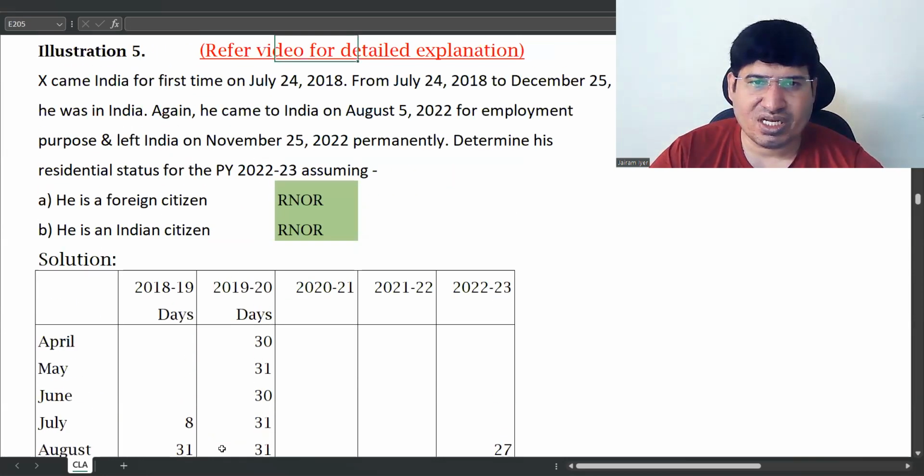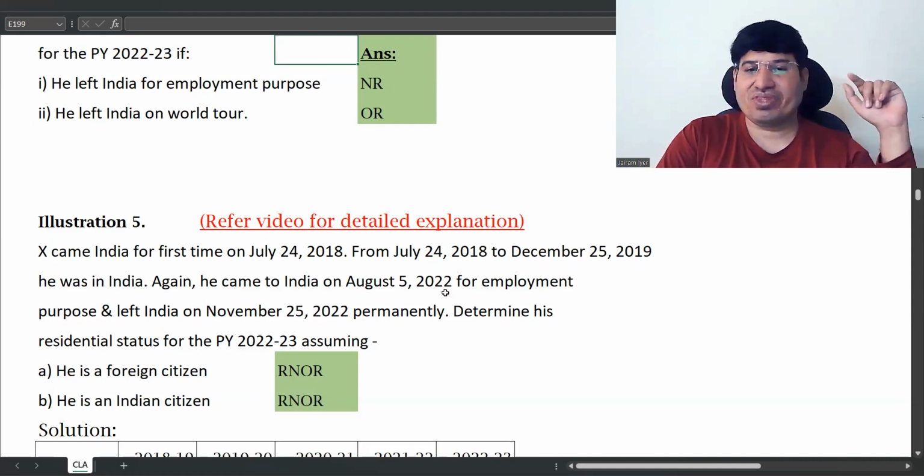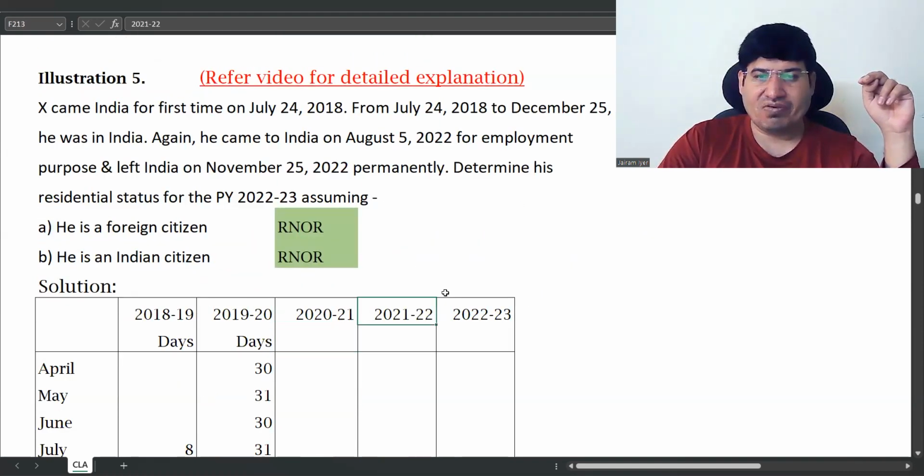So this is 19-20, he went out there. Next year is 20-21. The year after that is 21-22, which will end on March 31st, 22. He came back on August 5, which is why he was not there in 20-21 and 21-22.